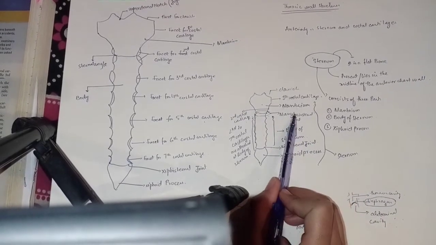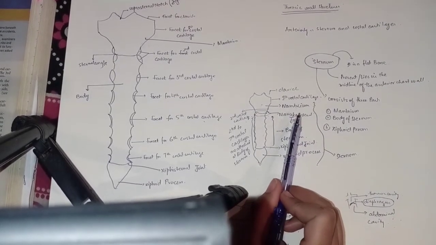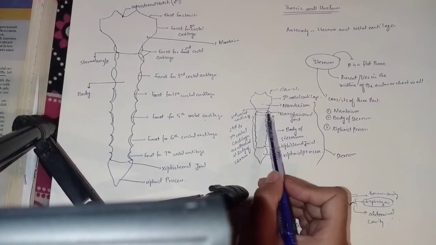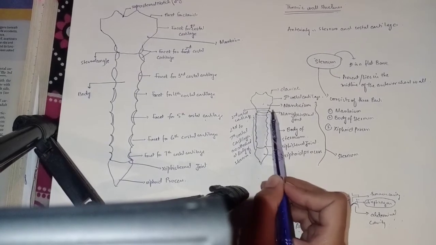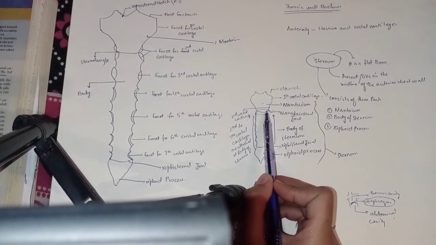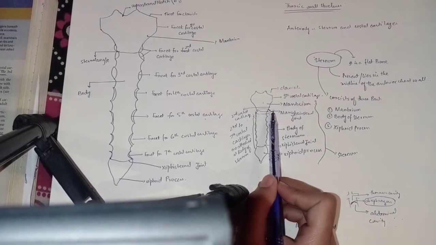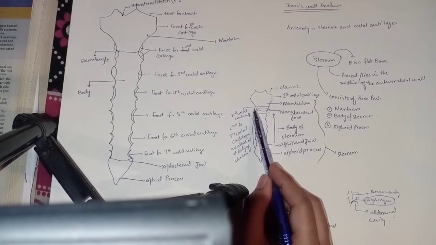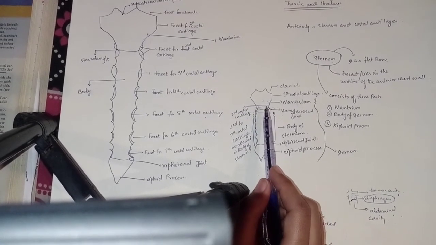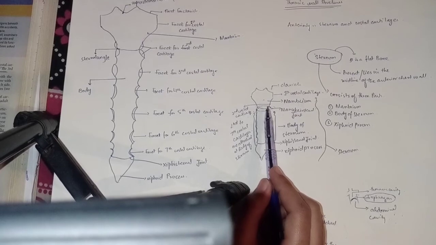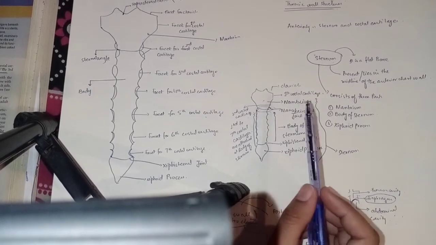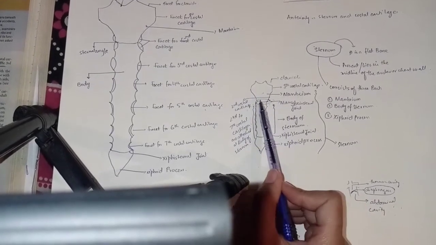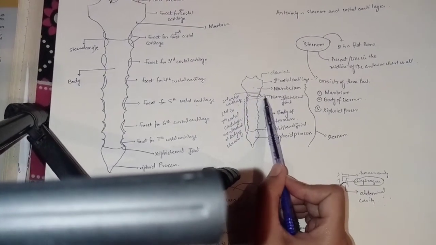The sternal angle or angle of Louis is formed by the articulation of the manubrium with the body of the sternum. Basically, the sternal angle is the most important part of the sternum, because when we talk about counting the ribs, the transverse ridge lies at the level of the 2nd costal cartilage.